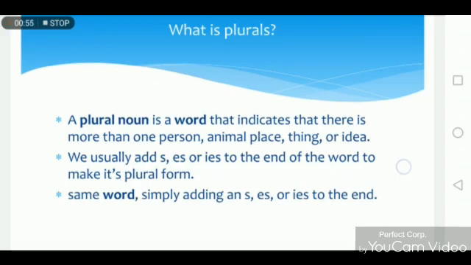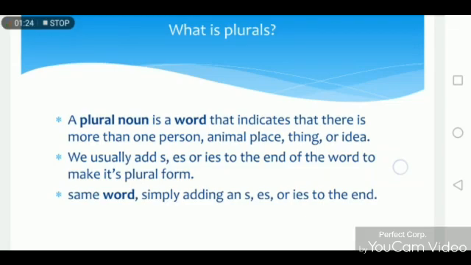Singular noun refers to something, some place, or some person which is quantified as one. And the plural noun means that there are more than one thing, place, person, animal. Now let's come to our topic.